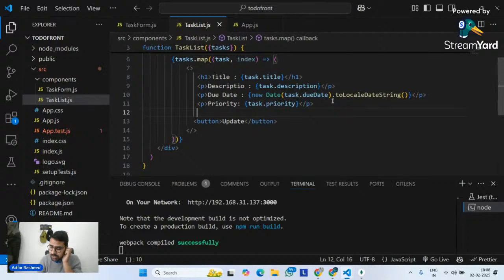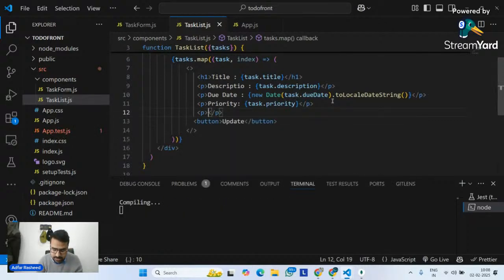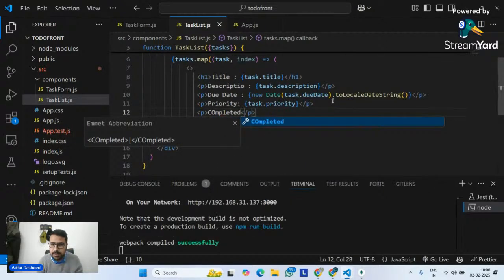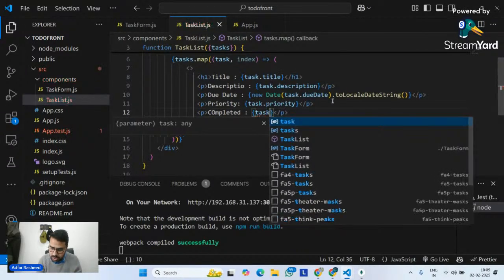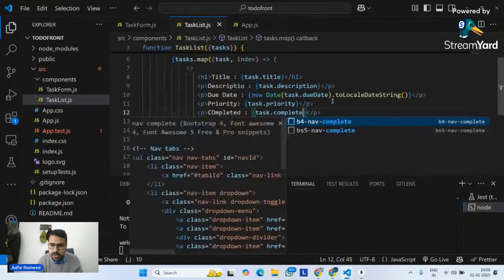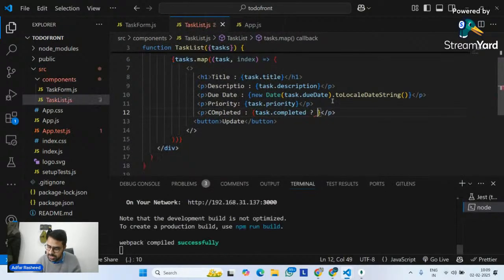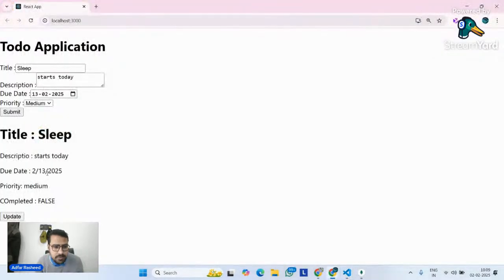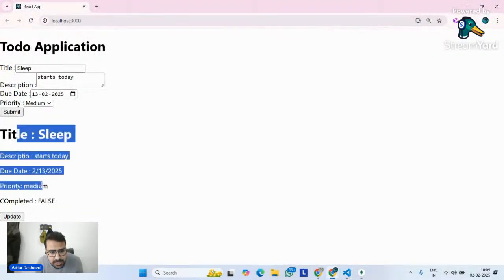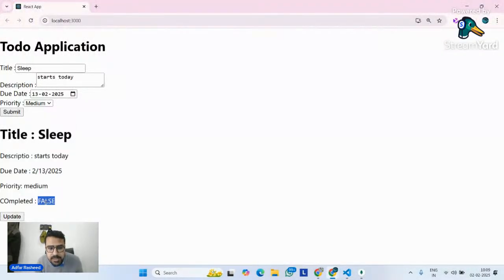As of now, let me create a p tag, and in this particular case, I want to see whether it's completed or not. Is it true or false? So for that, I will simply tell it, please display task.completed. If task.completed is true, simply show true. If not, simply show false, like this. And if I go to my output and check, we can clearly see that for this sleep to-do task, completed is false.